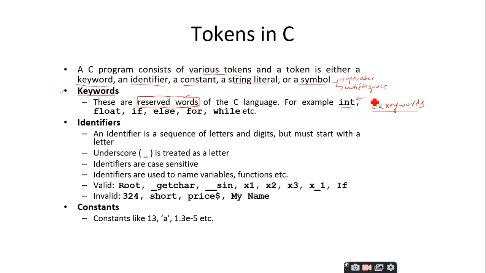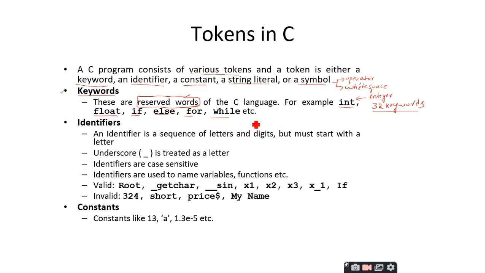This keyword is used to declare an integer variable. I will tell you what this declaration is, what is the benefit of declaration, what is that variable, and what is the purpose of that variable. All these things we will discuss in the coming sessions, but you just remember that int is a keyword which is used to declare an integer variable. Similarly, float is also a keyword which is used to declare a floating point variable. If is a keyword which is used to specify a condition. Else, for, while, like that we have so many things, as C programming supports around 32 keywords.